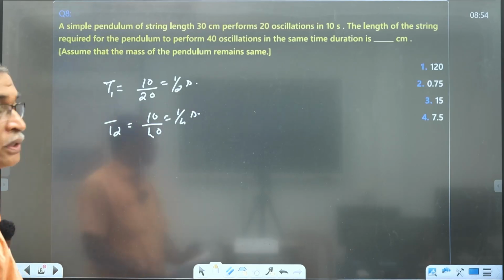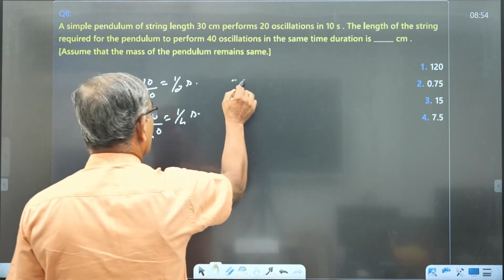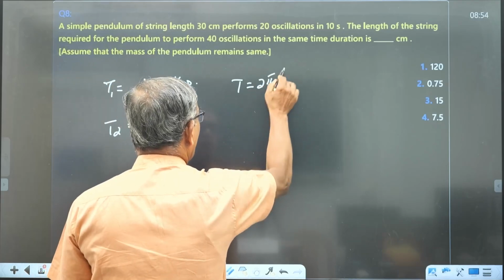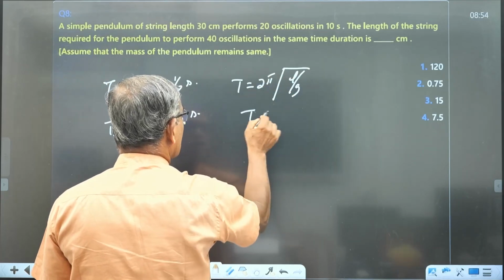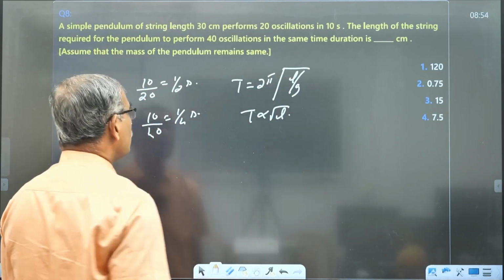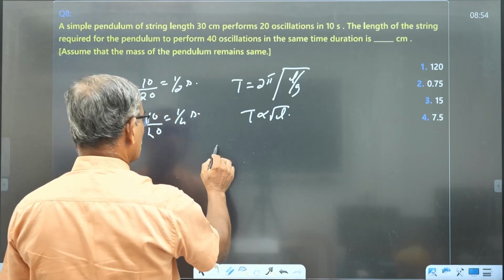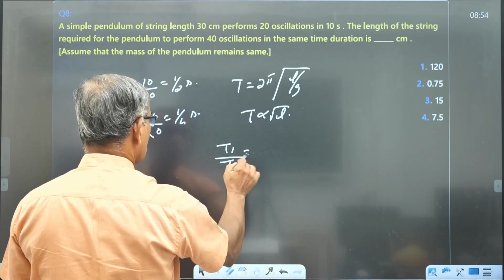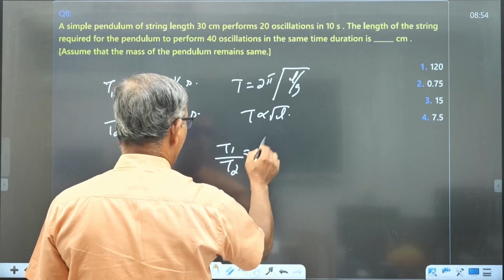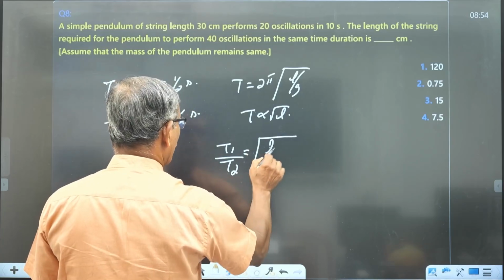Now what is the relation between time period and length? T is 2 pi root of L by g. So T is proportional to root L. So T1 by T2 is equal to root of L1 by L2.